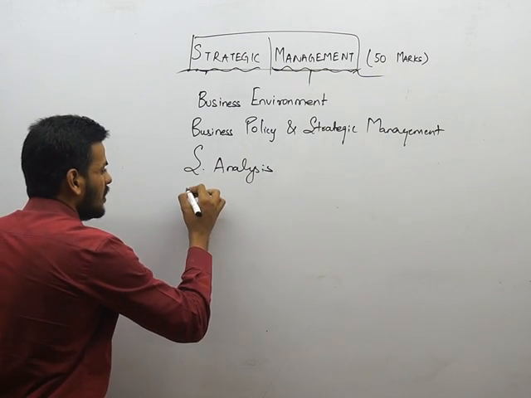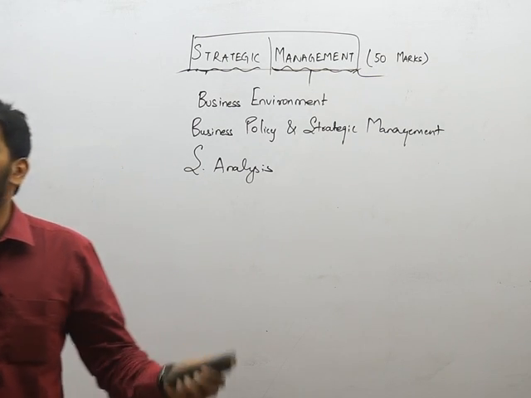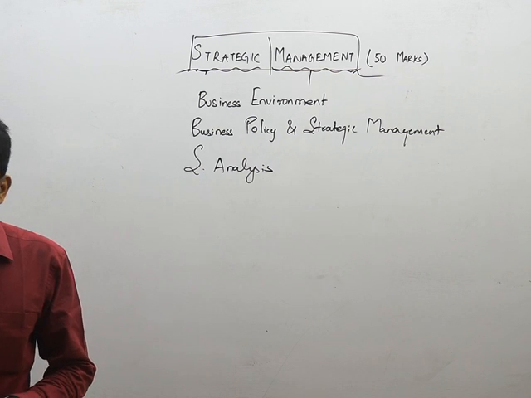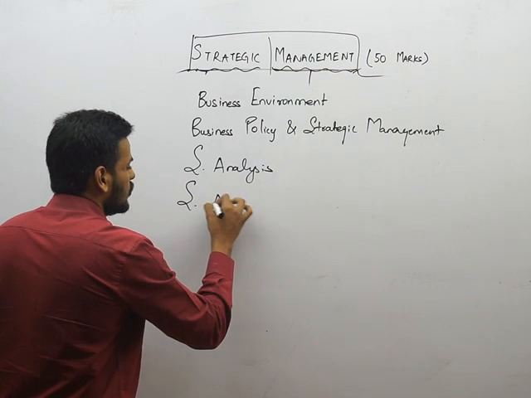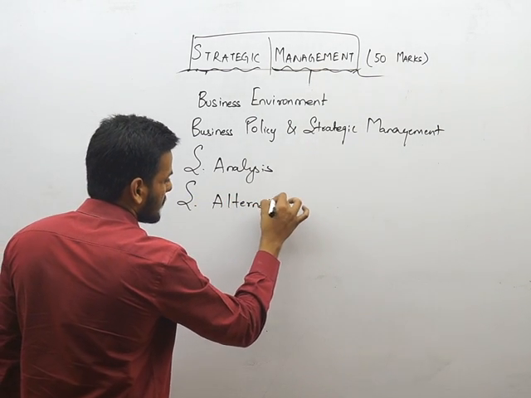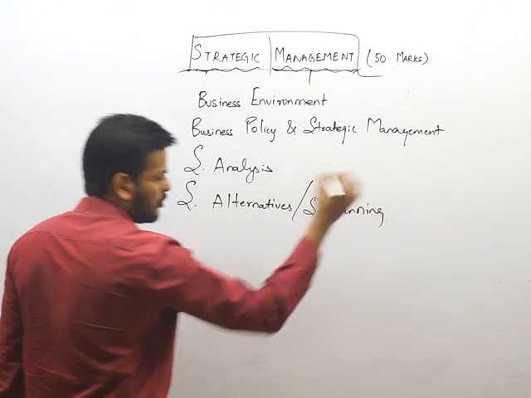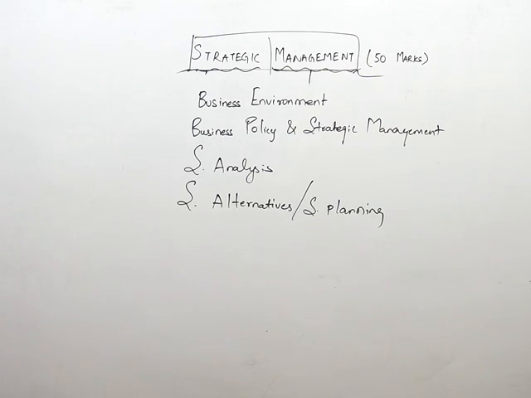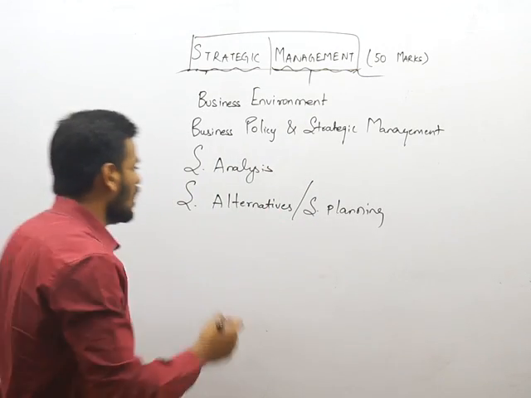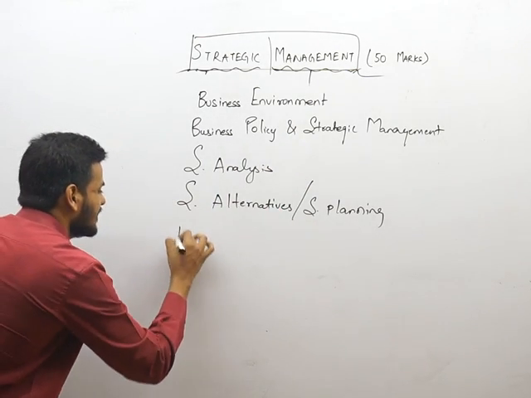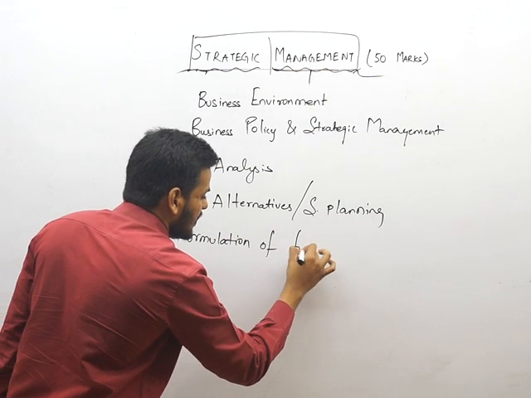Then after doing the analysis, now you know who you are, what you want to do and how it is. There are several alternatives possible for a business. It is not needed that they have to choose only one way. There are various alternatives. What are those alternatives? Strategic alternatives, or basically it's also called strategic planning. What you are supposed to do, from where you are supposed to do it. Generally, whenever we ask a question on what you are supposed to do, it is always followed by a question on how we are supposed to do it, which is called functioning. Function means performance. So in the next chapter, we will be talking about formulation of functional strategies.